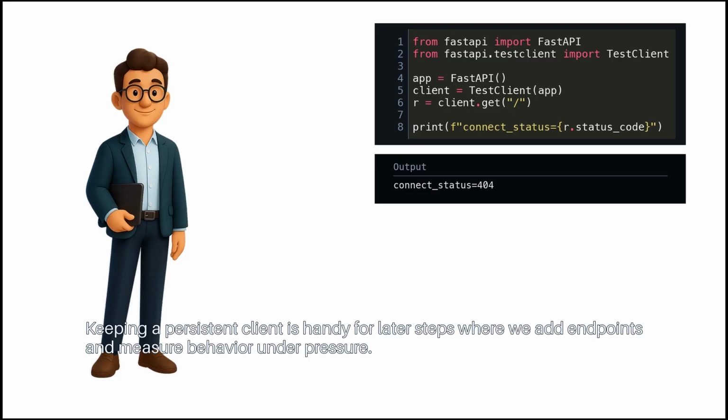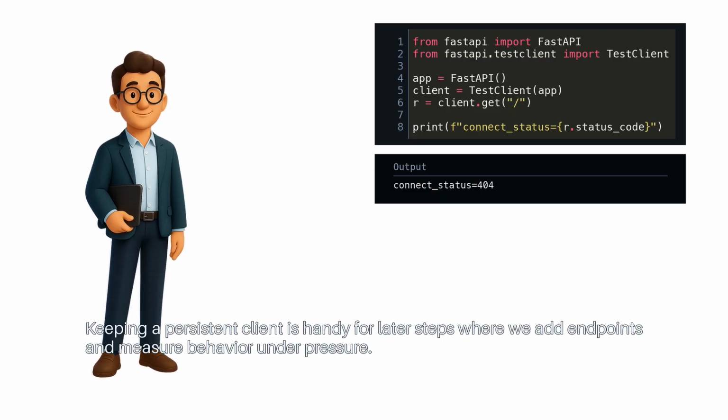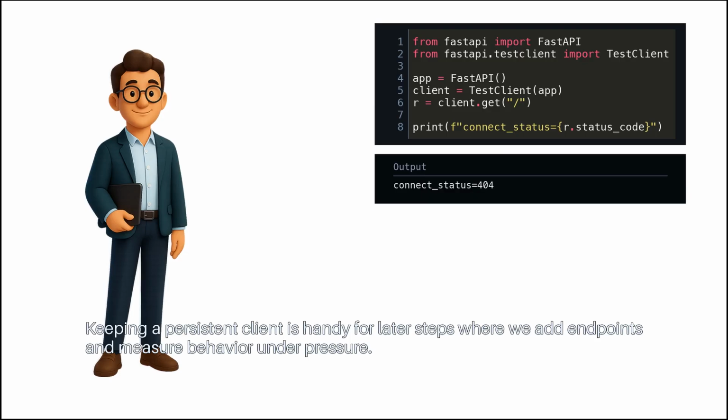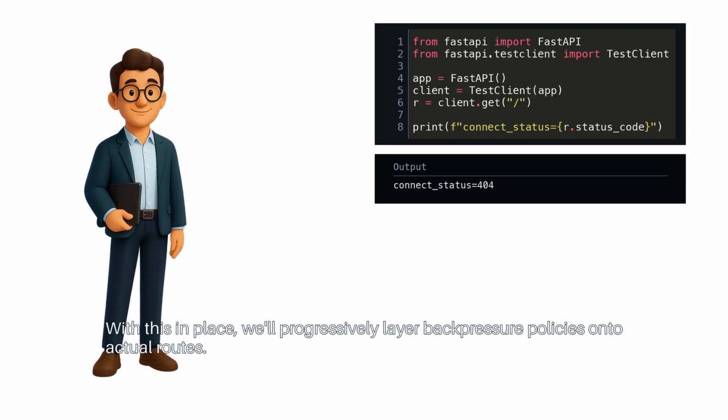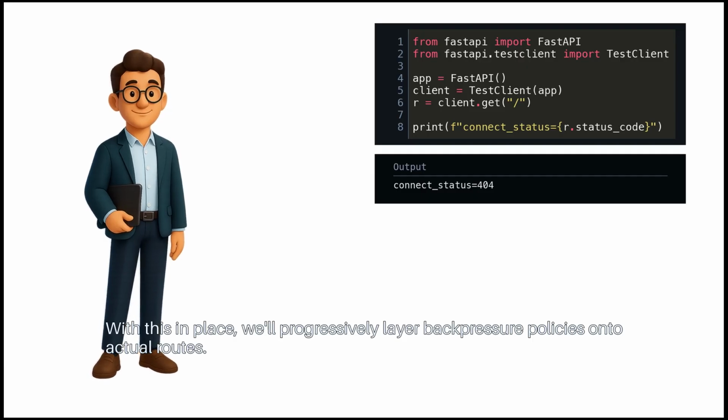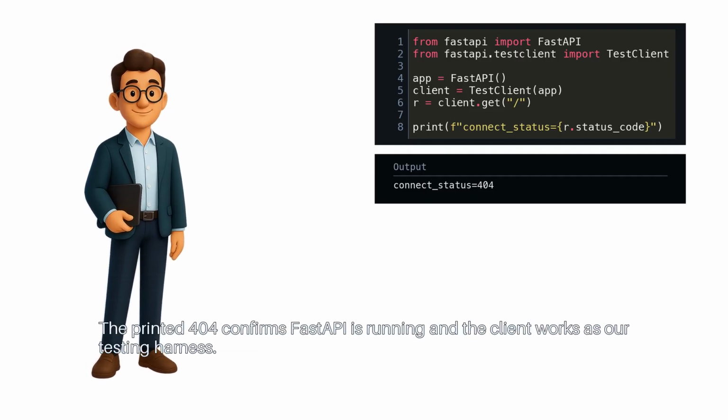Keeping a persistent client is handy for later steps where we add endpoints and measure behavior under pressure. With this in place, we'll progressively layer back pressure policies onto actual routes. The printed 404 confirms FastAPI is running and the client works as our testing harness.